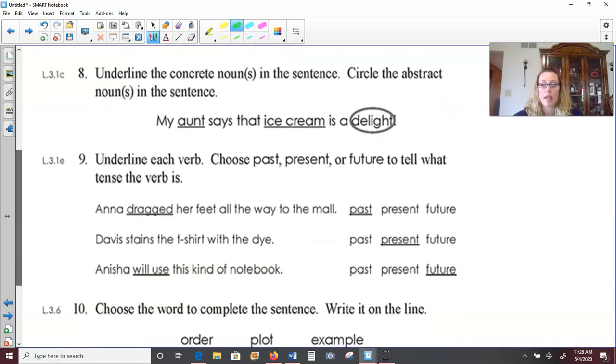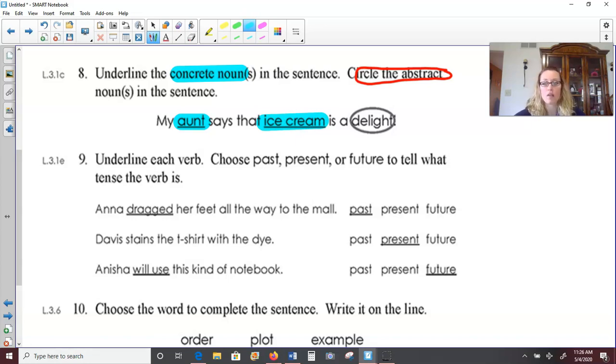All right, number 8, underline the concrete noun in the sentence, and then it wants us to circle the abstract noun. We did this in a lesson before. My aunt says that ice cream is a delight. Well, concrete nouns, person, place, thing. Aunt is a person, and ice cream is a thing. We can both see ice cream and an aunt, the person aunt, not the little insect. So those would be concrete nouns. And then as far as the abstract noun, delight. Being a delight is a thing, but we can't actually see delight on its own. So that would be abstract.